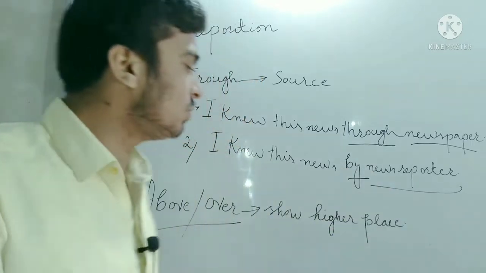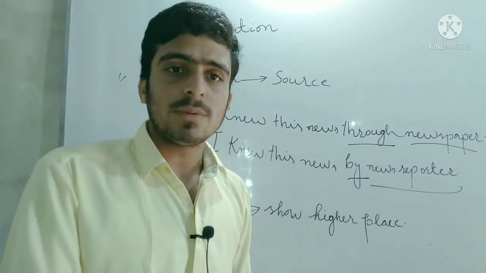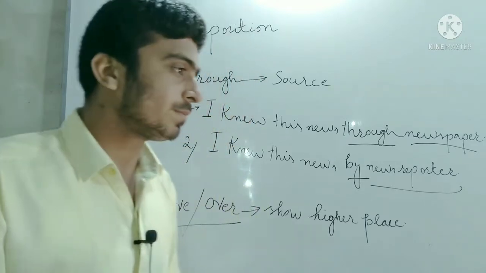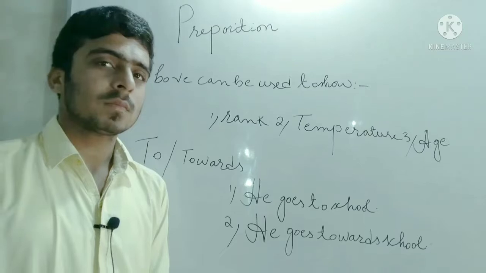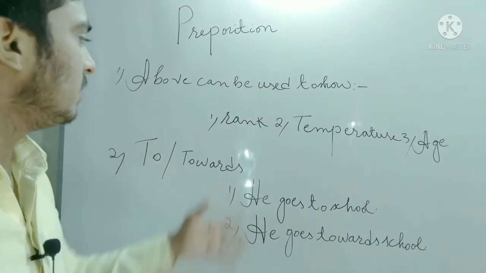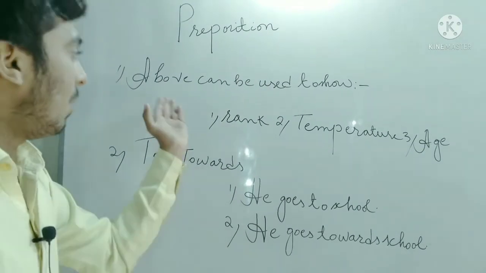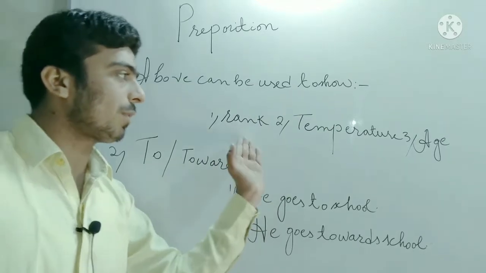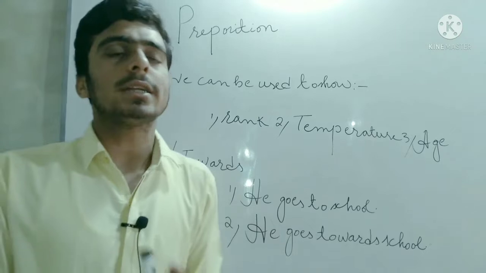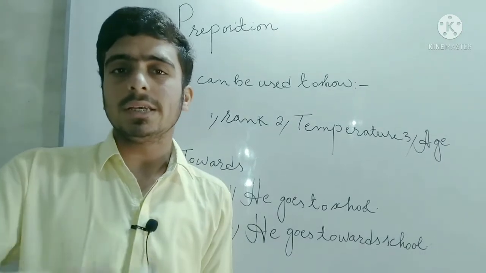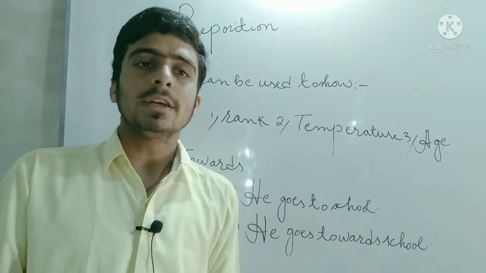So these are not used only for this meaning and they have some other differences, so I am going to tell you. In these examples you will see that above can be used to show rank, temperature and age. How can above show the rank? You can say that he is above me. It means he is higher in rank than me.